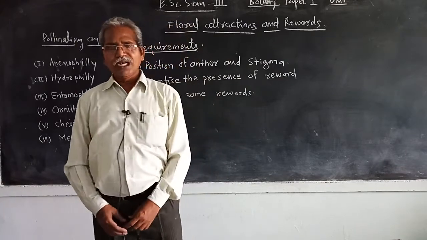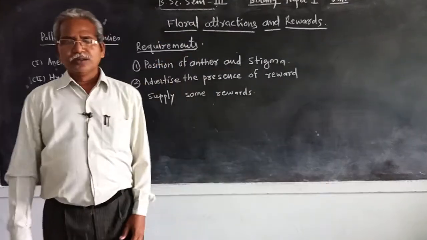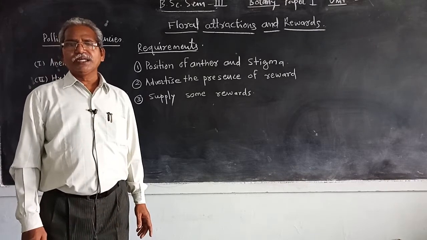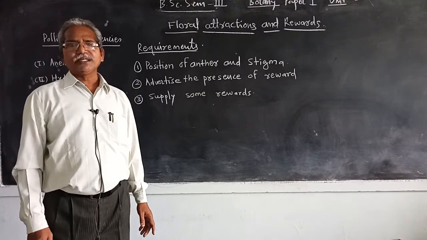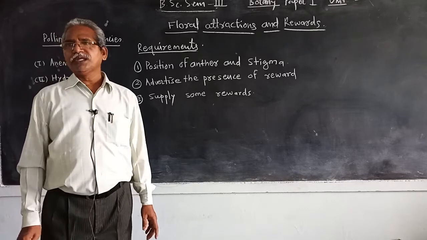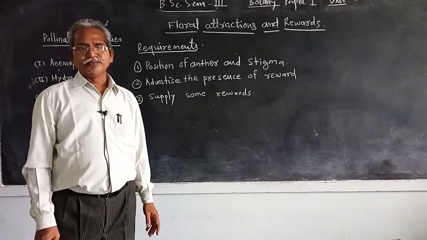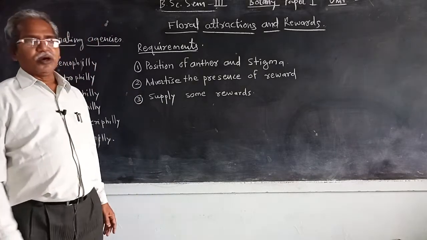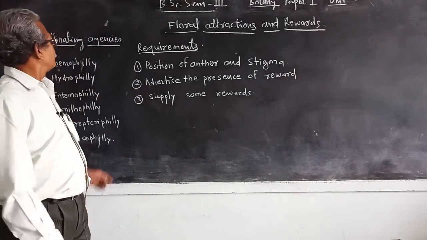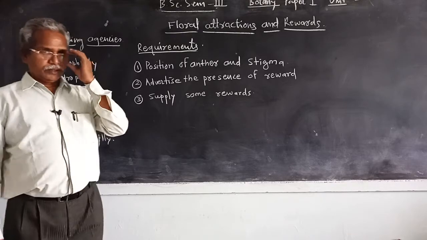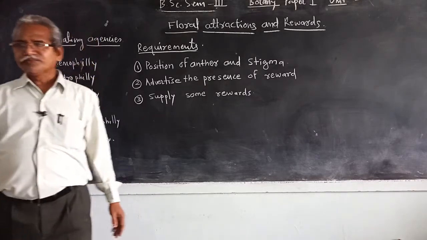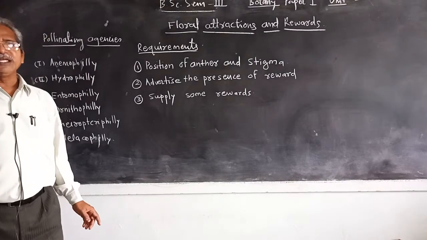Now we study the last part of unit 1 of paper 1, floral attraction and rewards. In the last class we studied pollination, its types, and the adaptations for self-pollination and cross-pollination. Now today we study the pollinating agents which take part in pollination.